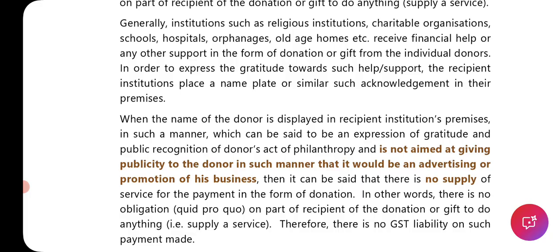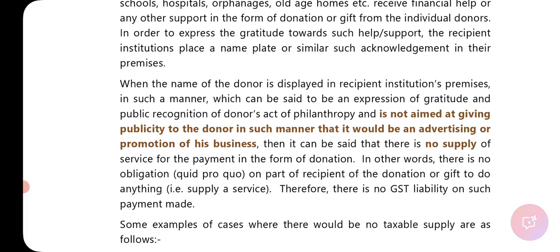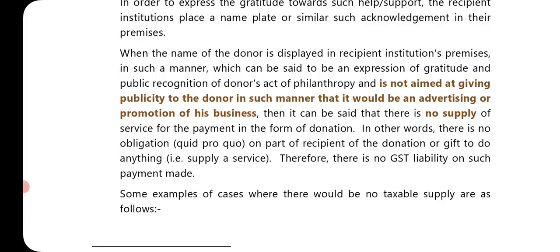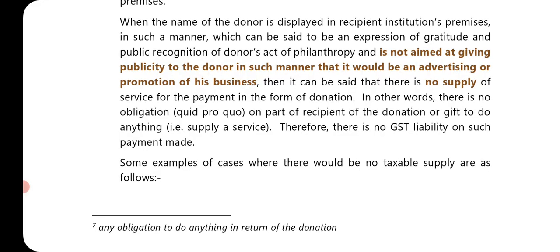In order to express gratitude towards such help or support, the recipient institutions place a name plate or similar acknowledgement in their premises. When the name of the donor is displayed in the recipient's institution premises in such a manner that it can be said to be an expression of gratitude and public recognition of the donor's act of philanthropy, and is not aimed at giving publicity to the donor in such a manner that it would be an advertising or promotion of his business, then it can be said that there is no supply of service for the payment in the form of donation.